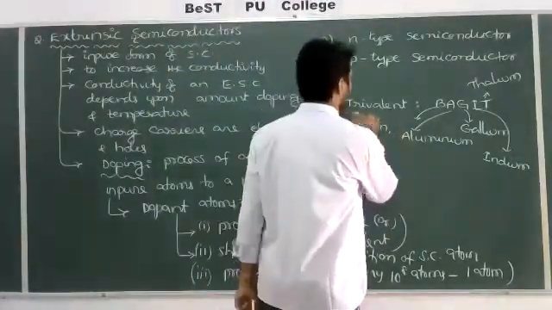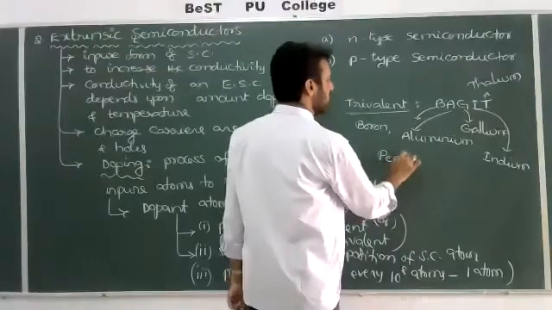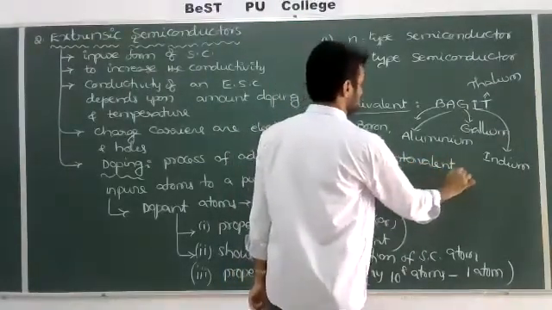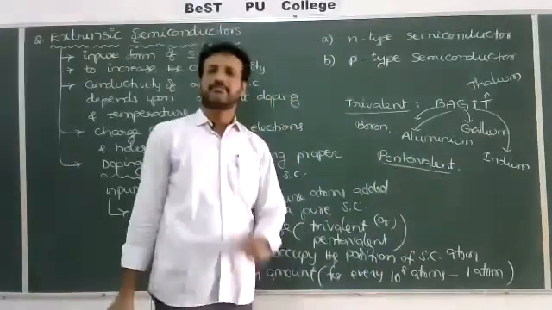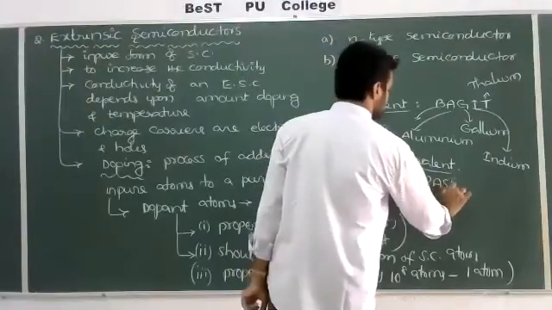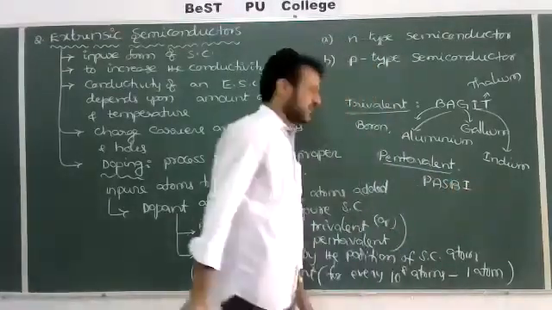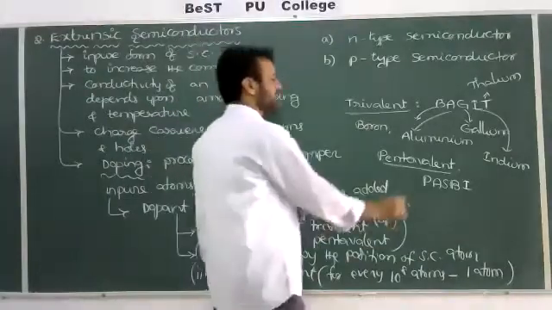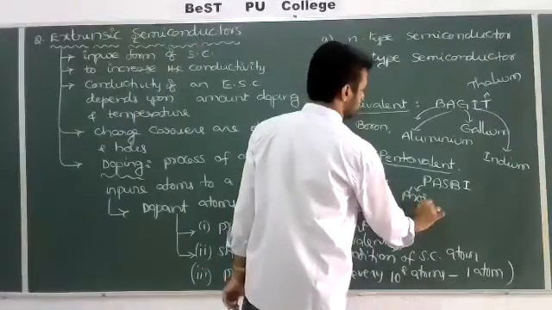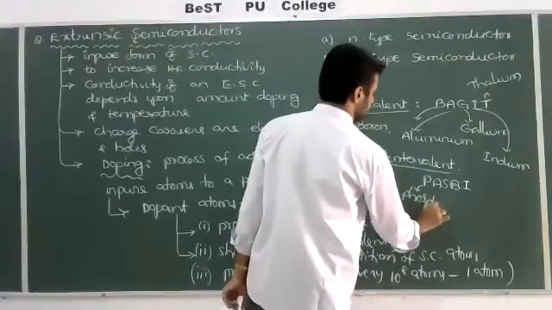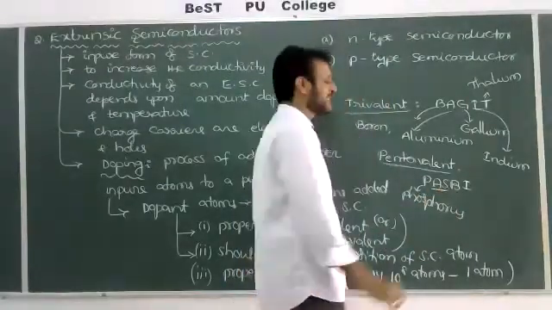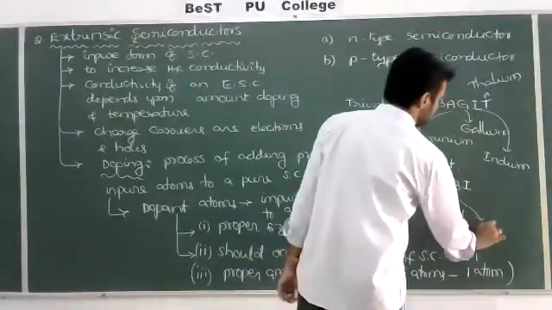But second, pentavalent impure atoms. Here they have 5 valence electrons. Simply you can write PASBB. The first letter P represents phosphorus. Second, AS, we take arsenic.